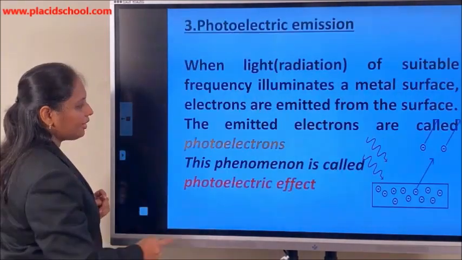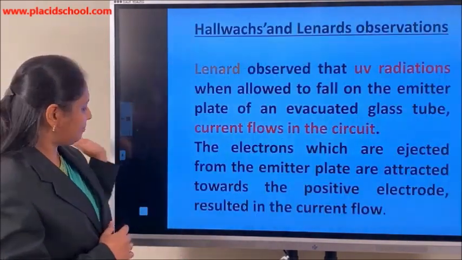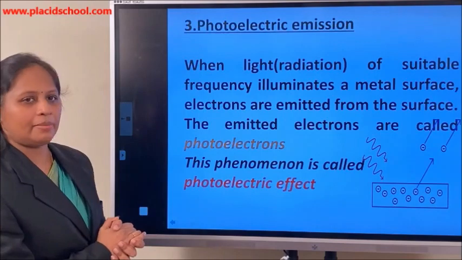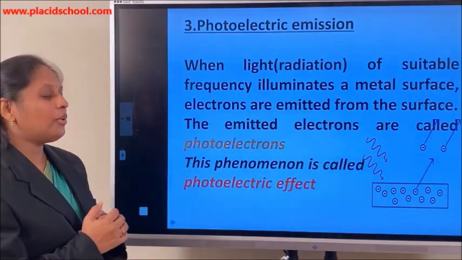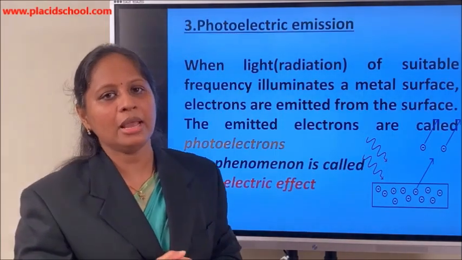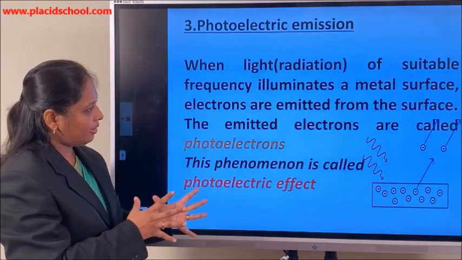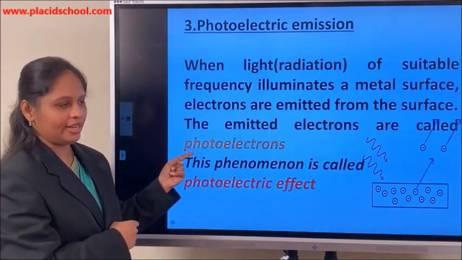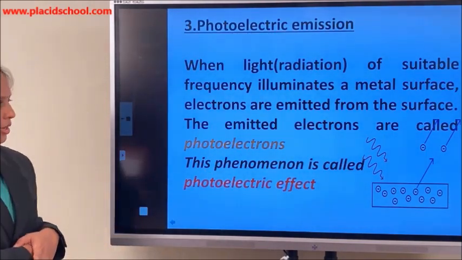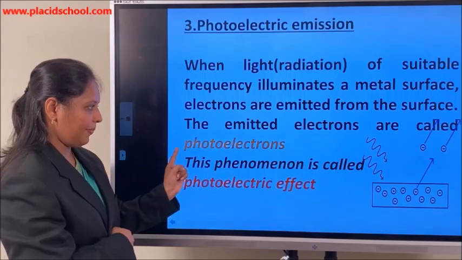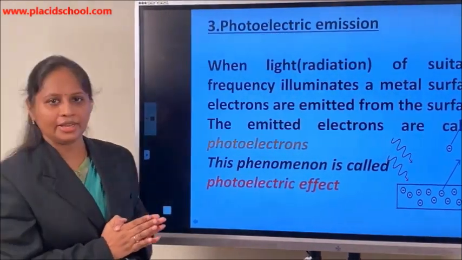Then the third method is when light of a suitable frequency illuminates a metal surface. That means when it is allowed to fall on a metal surface, it is found that electrons are emitted from the metal surface. And since electrons are emitted because of light incident on it, we call these emitted electrons photoelectrons, electrons ejected due to light. And this phenomenon of emission of electrons due to light is called photoelectric effect.